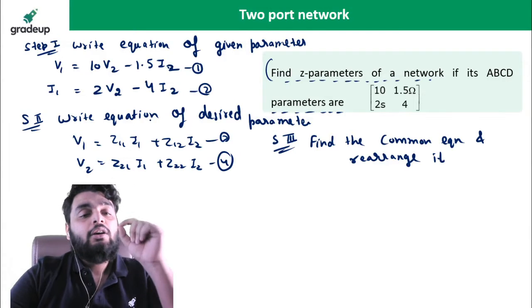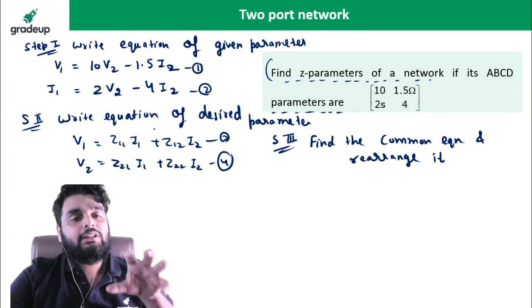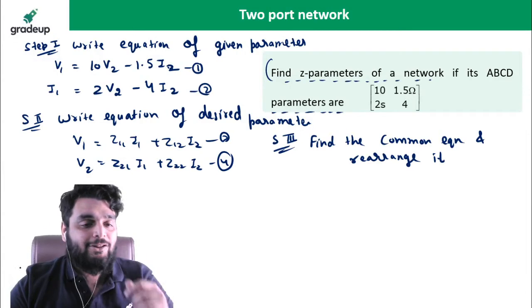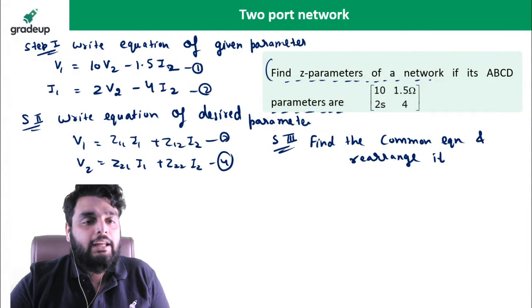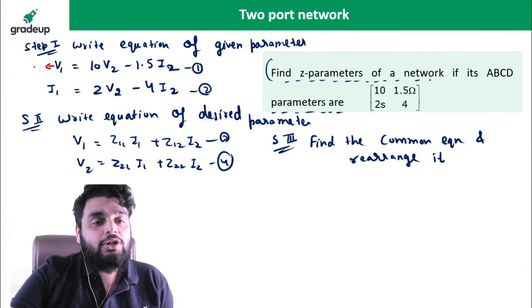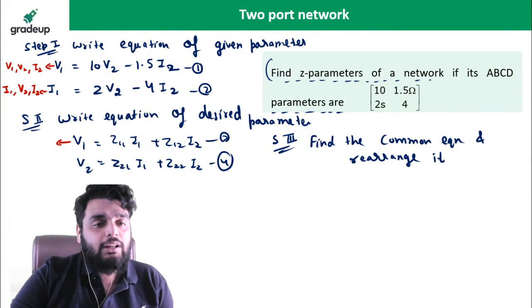Common equation means those equations in which the same type of voltage and current are mentioned. So see very carefully. This equation contains V1, V2 and I2. This equation contains I1, V2 and I2. But this equation contains V1, I1, I2 and this equation contains V2, I1, I2.